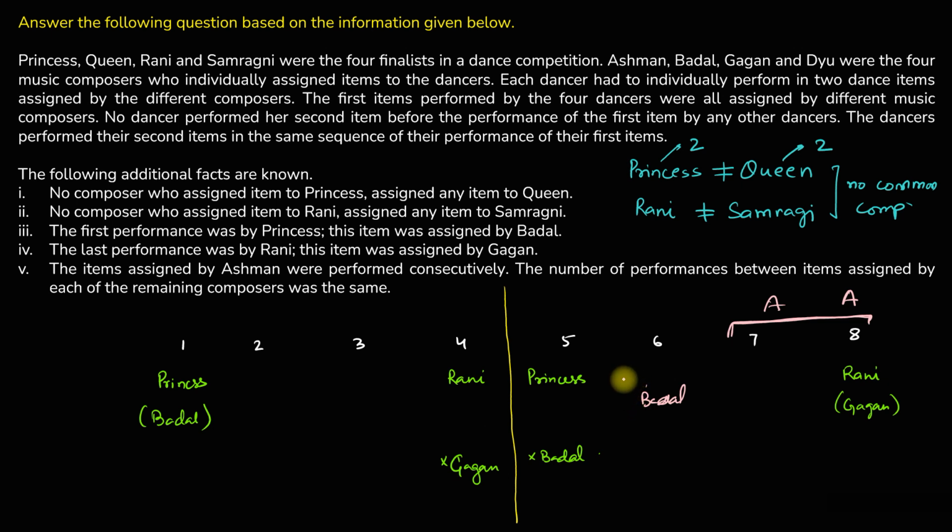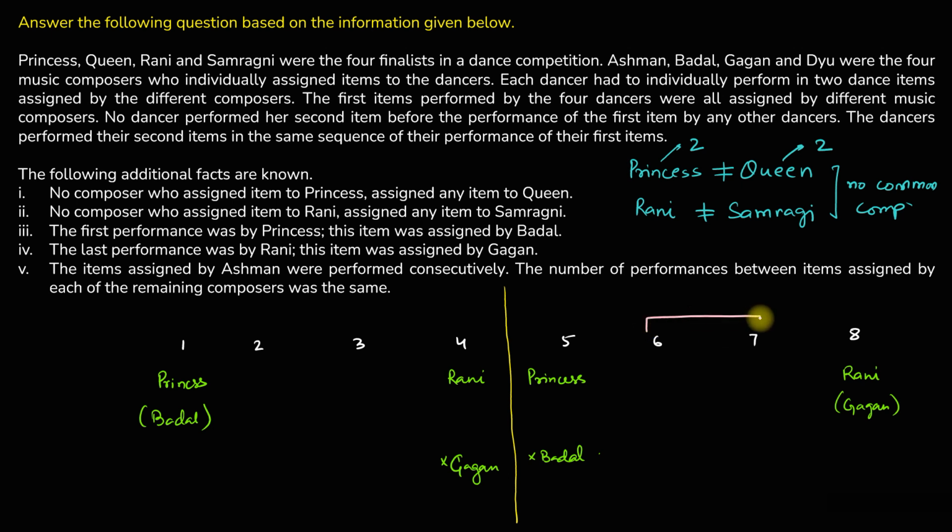So if there are 4 performances between both performances of Badal, there will be exactly 4 performances between the performances of any other music composer. Anyway, the last one is Gagan, so Ashman cannot be the last 2. I did not see this earlier. Since it is Gagan, Ashman definitely cannot be 7, 8.